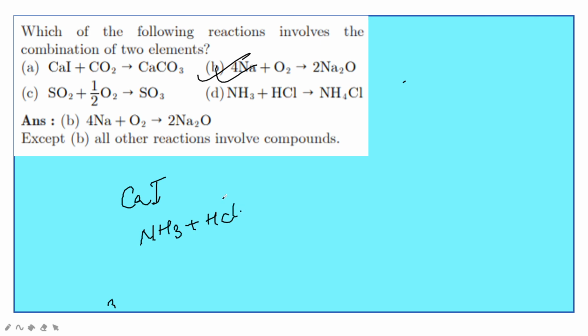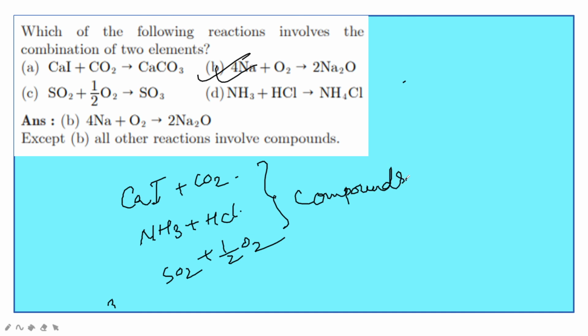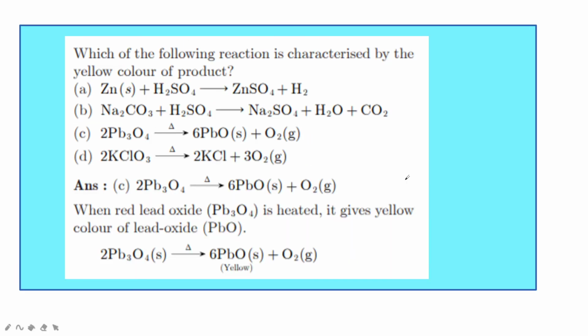HCl is a compound. Here two compounds are combining. CO2, SO2, these all are compounds. So only when sodium and oxygen react, sodium oxide is formed.